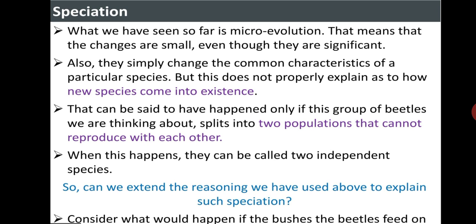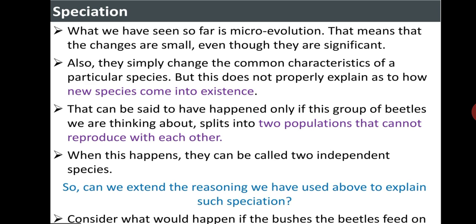Thus, for example, in the territory of one subpopulation, crows are eliminated by eagles, but this does not happen in the other subpopulation, where crows' numbers are high. As a result, the green variations will not be selected at the first site, while they will be strongly selected at the second. Together, the processes of genetic drift and natural selection will result in these two isolated subpopulations of beetles becoming more and more different from one another. Eventually, members of these groups will be incapable of reproducing with each other even if they happen to meet.